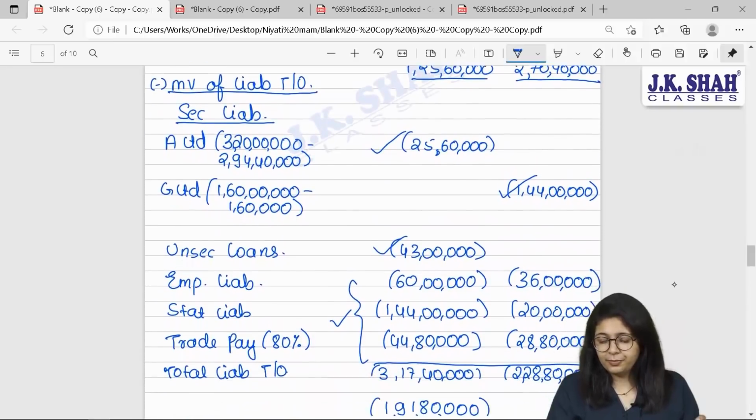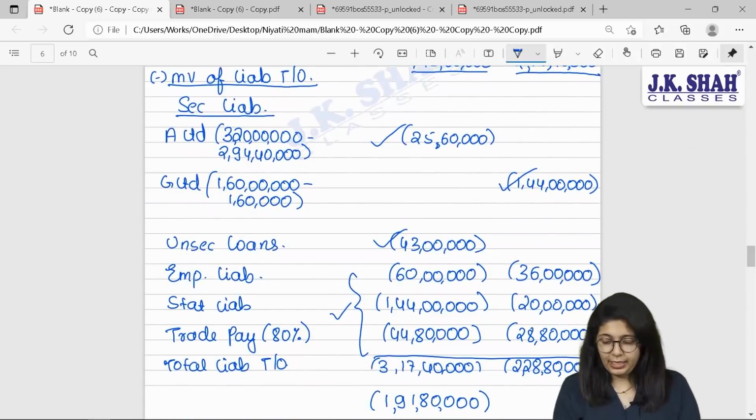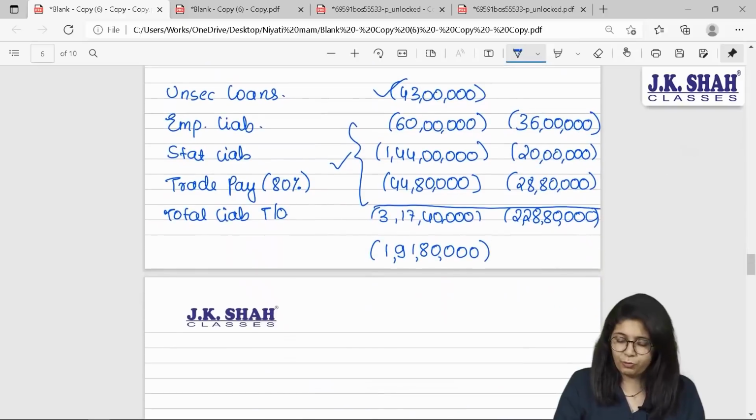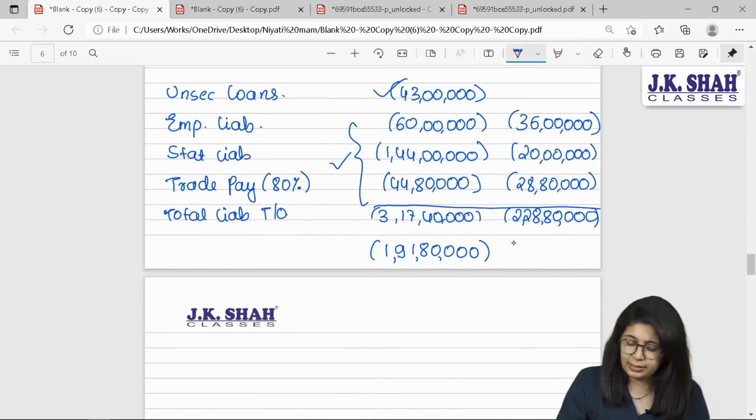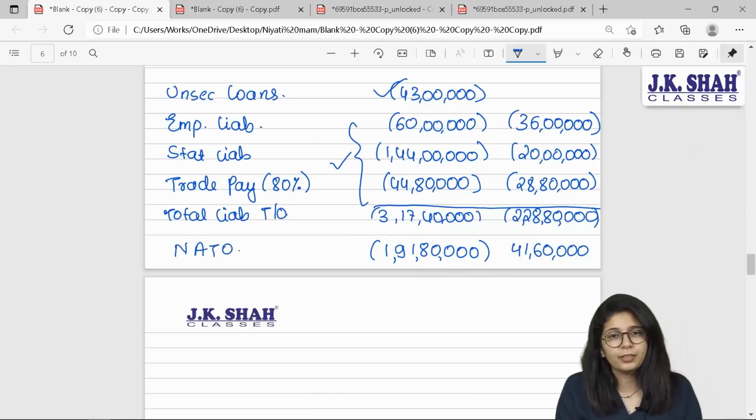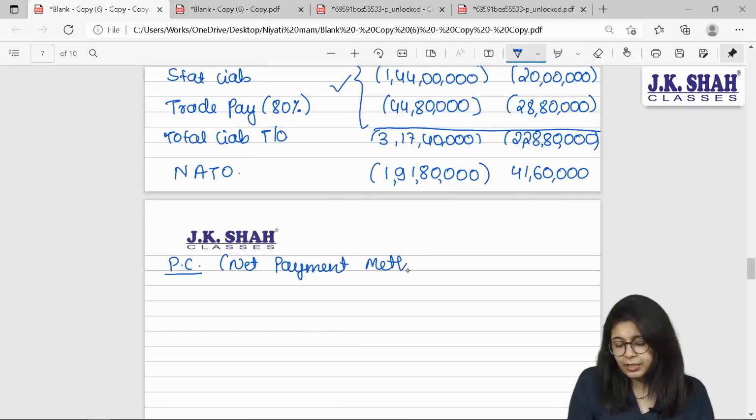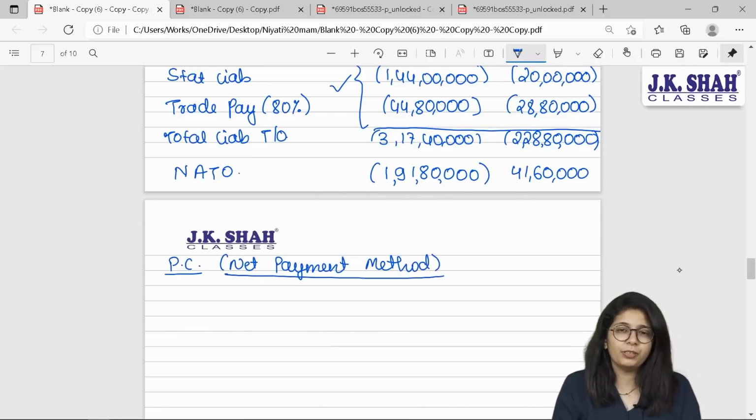In case of Ganga, it is 2 crore 28 lakh 80,000 and over here 2 crore 70 lakh 40,000. Here you are getting positive amount of 41 lakh 60,000. These are your net assets taken over. Now let us see what is our purchase consideration as per net payment method. Net payment method tells you to ask two questions. What is supposed to be given and how much is supposed to be given?